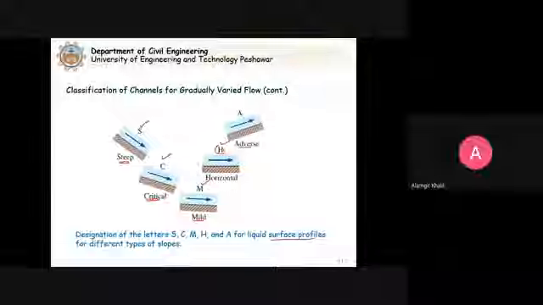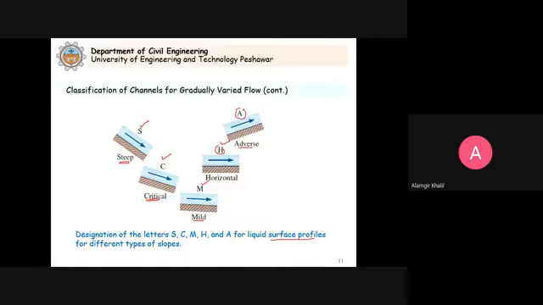And when we have adverse slope increasing in the direction of flow, it means S naught is negative, that we will denote by this A. So these are the relative comparison. You can see the different types of the slopes that can exist for the open channel flow.